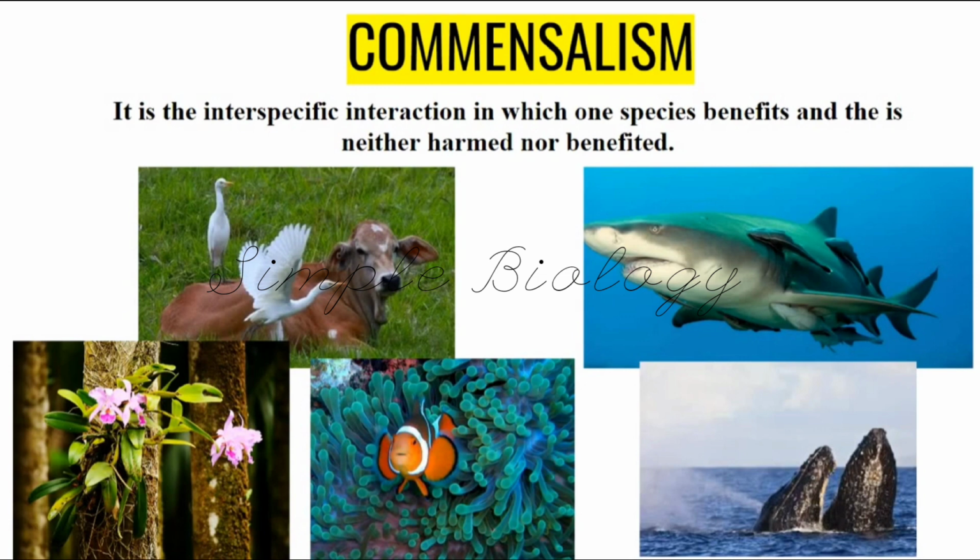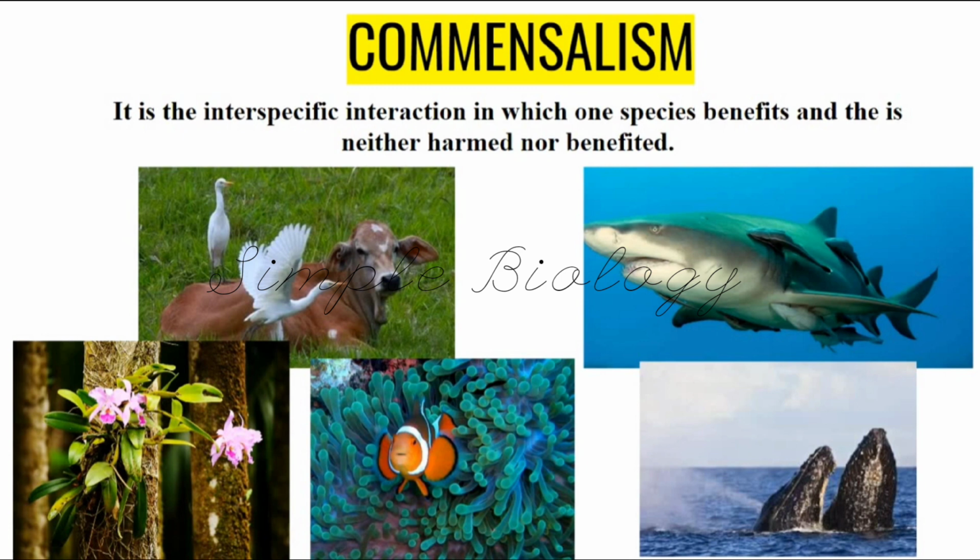Next is commensalism. It is the interspecific interaction in which one species benefits and the other is neither harmed nor benefited. It means one of the organisms is getting the benefit, but the other one is neither getting the benefit nor harmed.